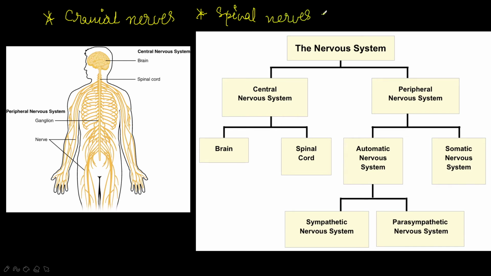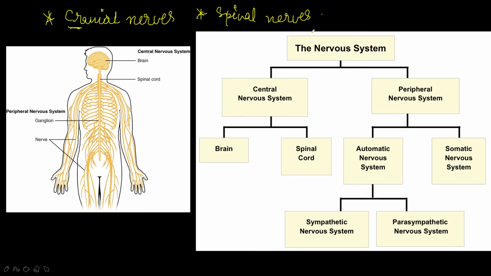Cranial nerves connect all the parts of the body in the head directly to the brain. The word cranial sounds related to the brain only. The next one is spinal nerves, which are connected to all the remaining parts of the body, like muscles and skin. They are connected to the spinal cord.